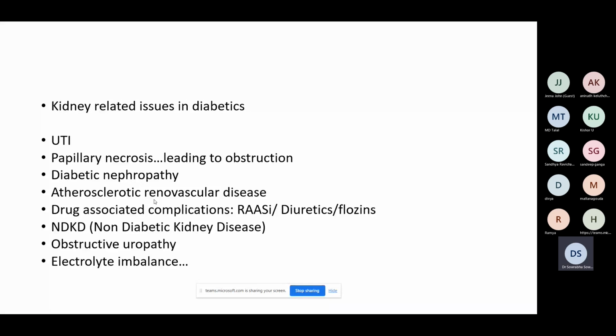Then there is an entity called non diabetic kidney disease. Usually people get confused when I use the word non diabetic kidney disease. These are kidney diseases which are present in diabetic individuals, but the etiology is not related to diabetes. So, how do I put it? Suppose you're working in a COVID ward. Any person who is in a COVID ward develops fever, cough, or cold, you will try to rule out COVID. That is the typical thing.